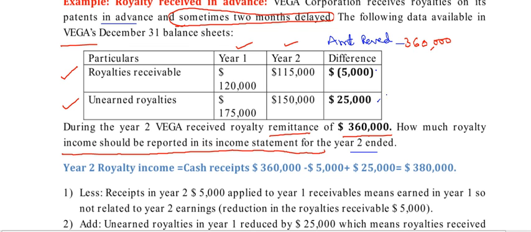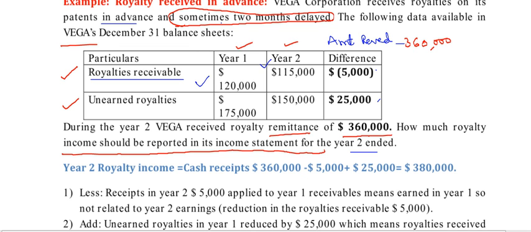What are these differences? Royalty receivable means we are going to receive. We already earned the royalties, which are receivable, 120,000 in year 1. When we come to year 2, the reduction is 5,000. The reduction of 5,000 means earned royalty already received. This is not related to this year.